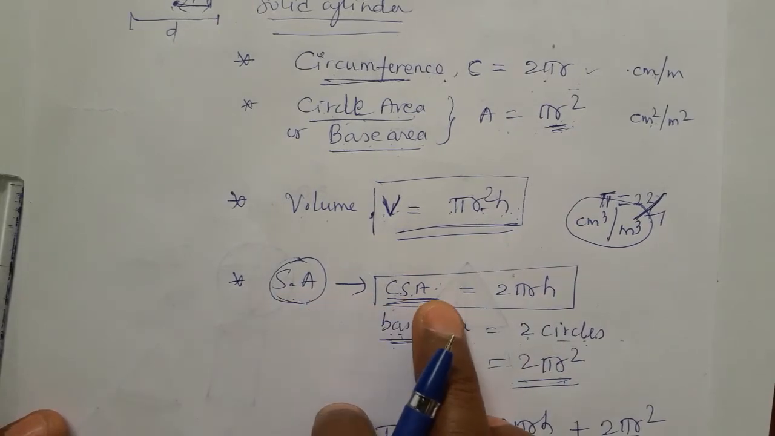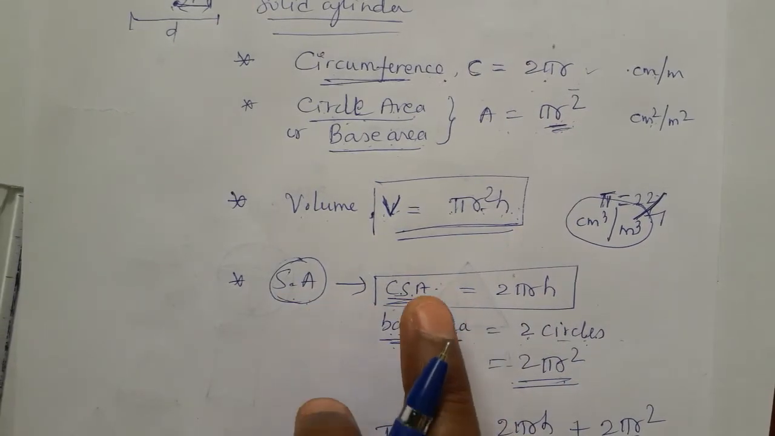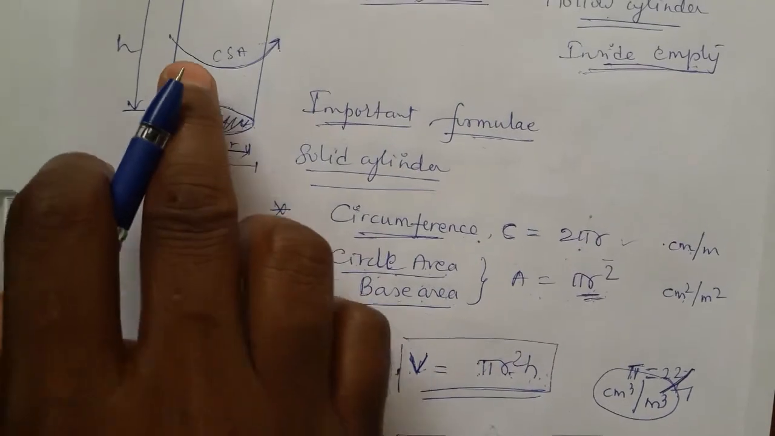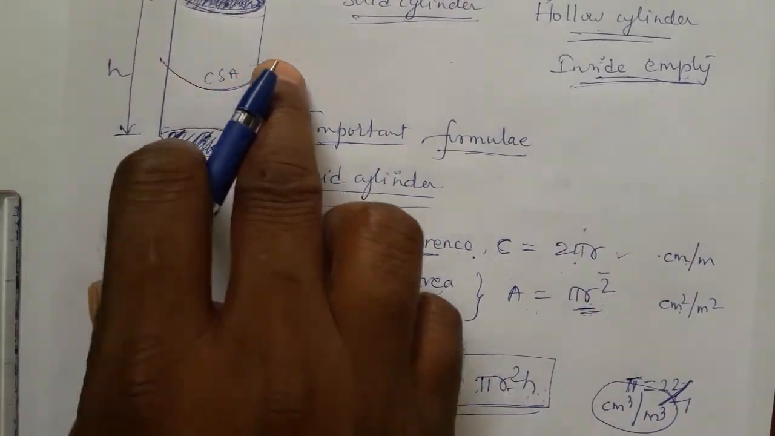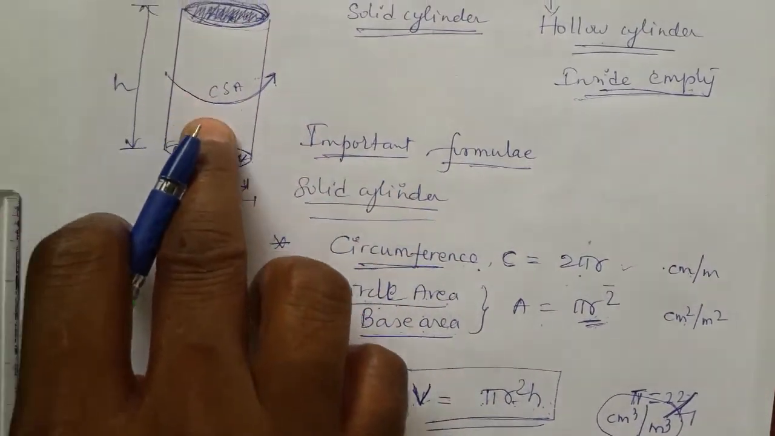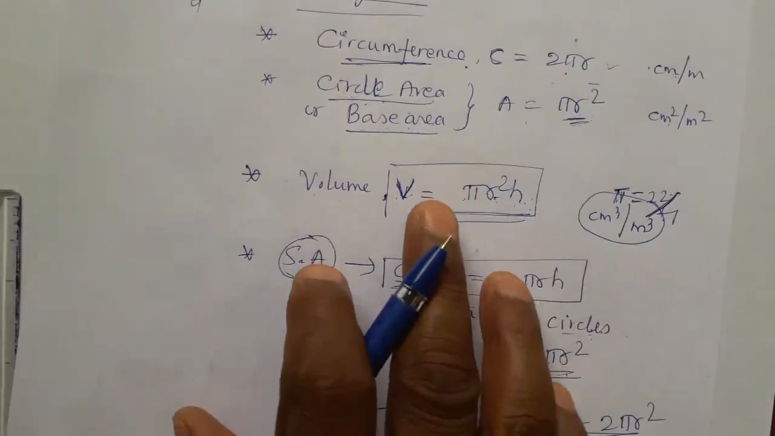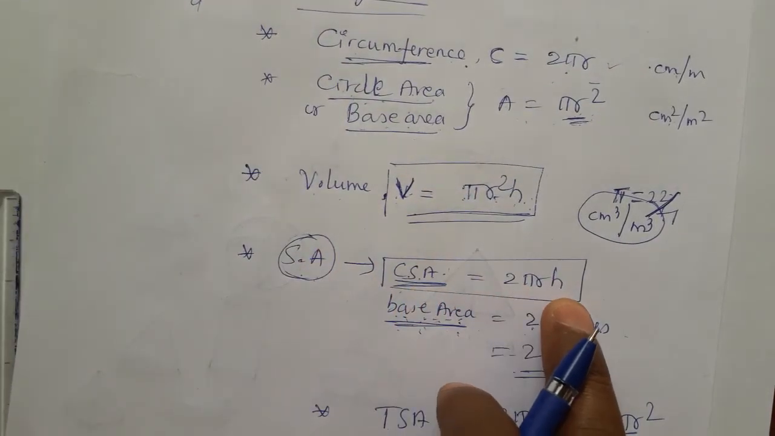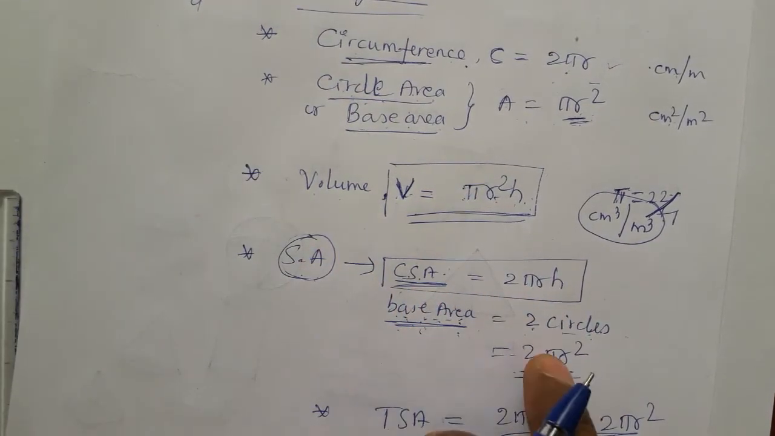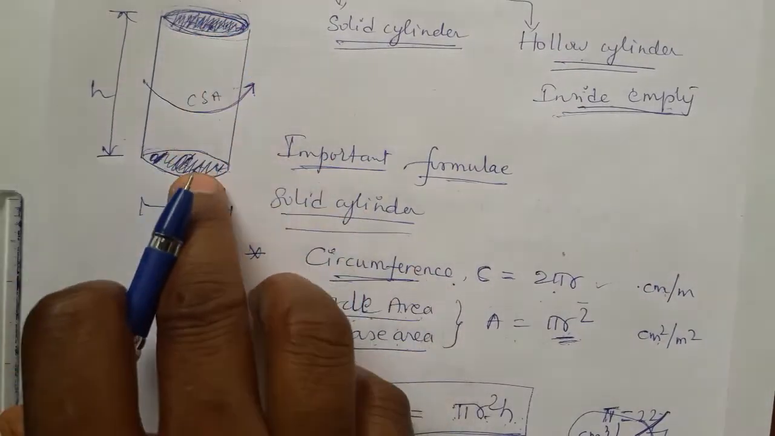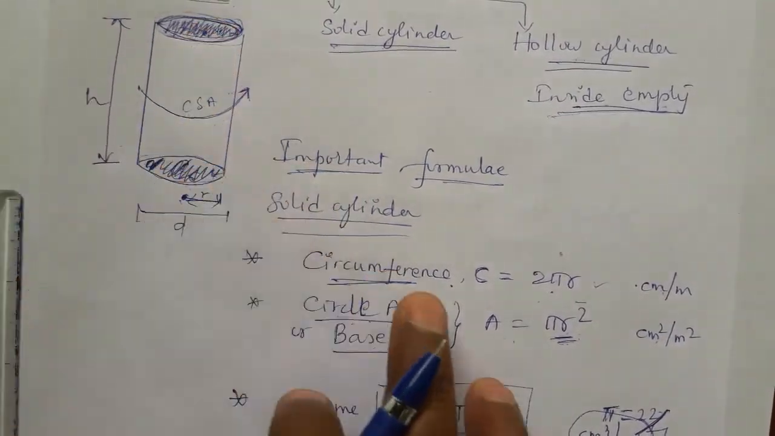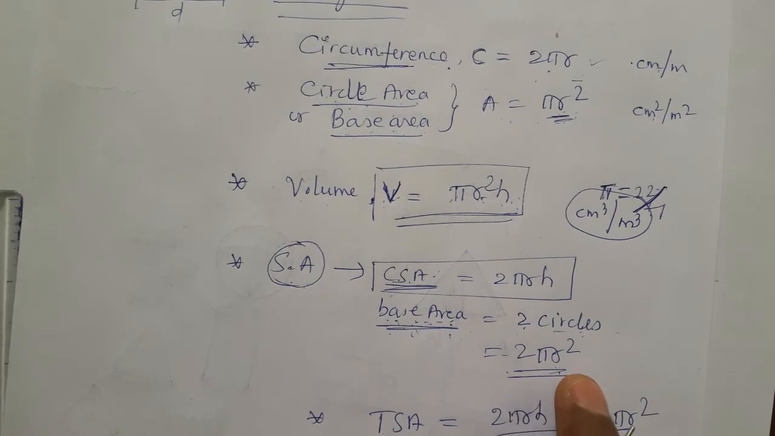Surface area is divided into two types: curved surface area and base area. Curved surface area means this middle part, the full white part. To find that, we use the formula 2 pi r h. Another one is base area. A cylinder has two bases, so two circles, 2 pi r square.